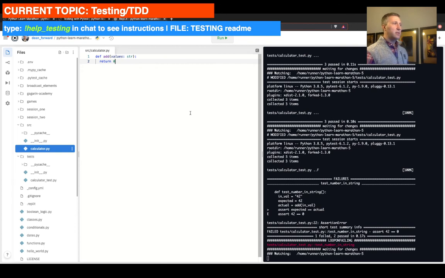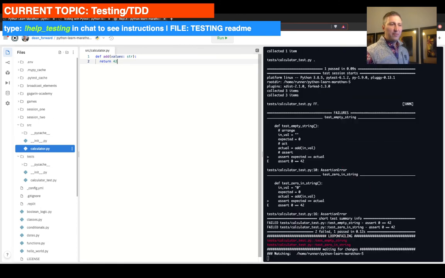So the simplest thing to return to address that particular test is going to be, other than returning 42, is going to take, so if we go 42, right? Let's go start with that. So we go 42. That makes the last test over here pass, but it breaks all the other tests, right?